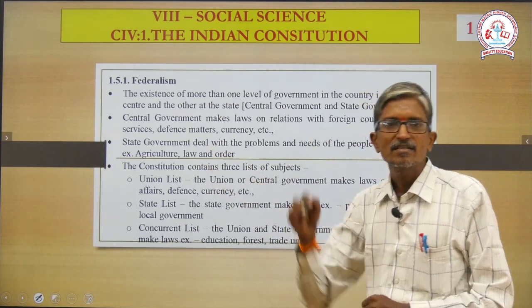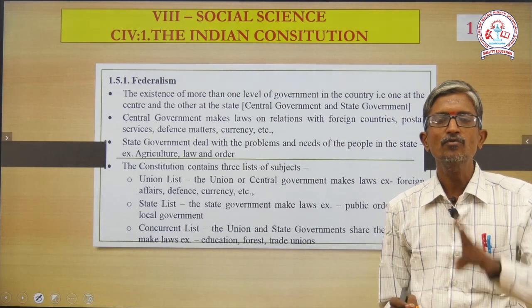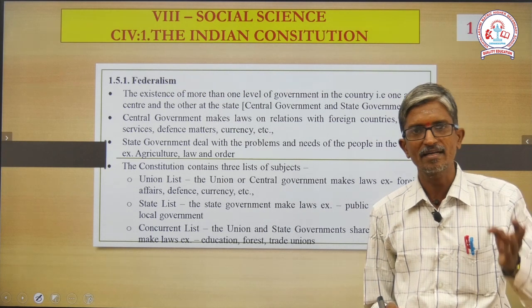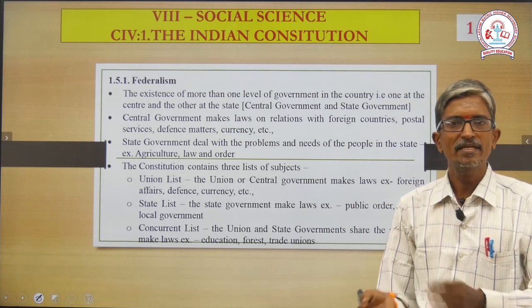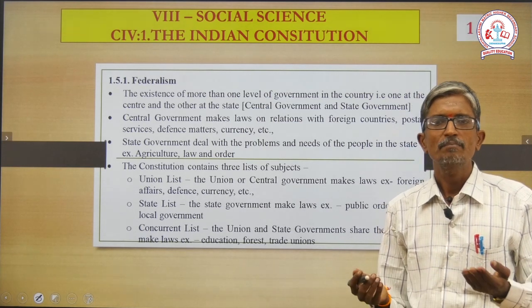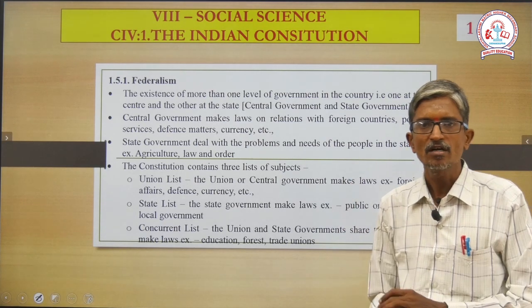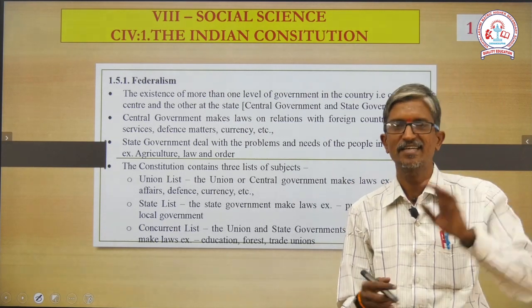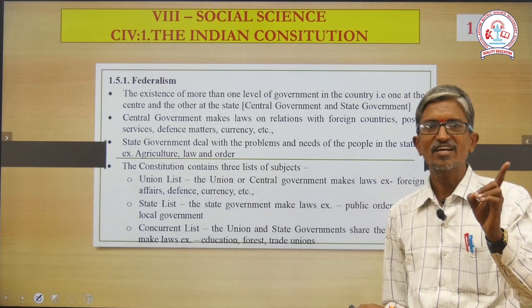Okay, next, state government. What is the work of the state government, sir? They need to take care of 2 things especially. Number 1, agriculture, and law and order, to maintain internal peace. If there is a clash, what will happen? People will become restless. So it will greatly disturb the national growth. So it is the work of the state government to take care of 2 things especially, agriculture and law and order.